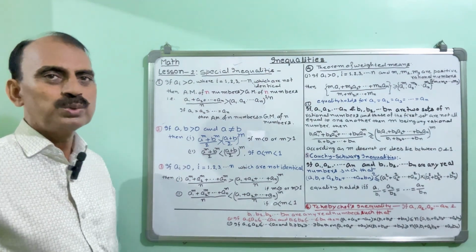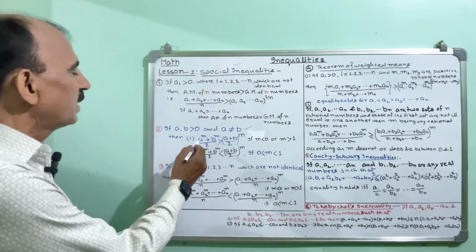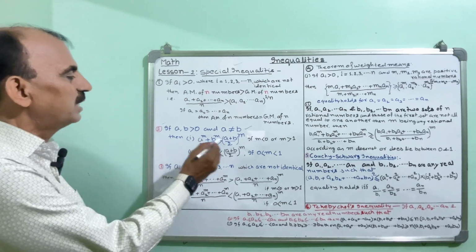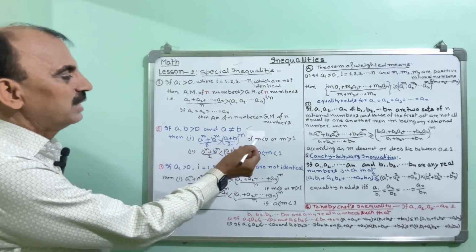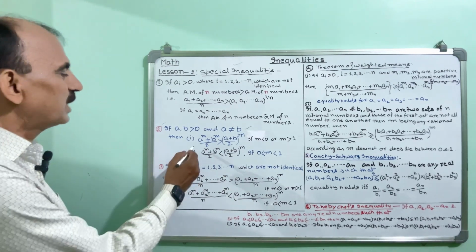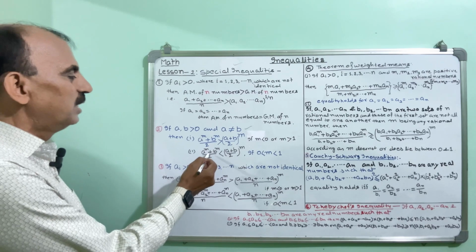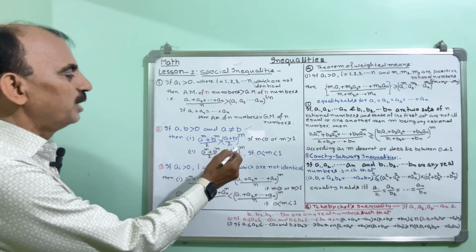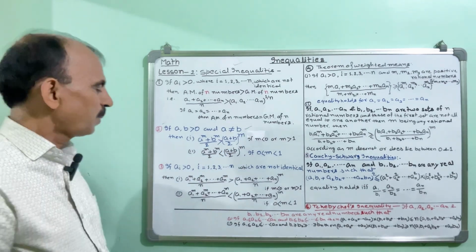Next one है, if a and b is greater than 0 and a is not equal to b, then first one है (a to the power m plus b to the power m) divided by 2, this will be greater than ((a plus b) divided by 2) whole power m, if कंडीशन है m इज लेस देन 0 और m इज ग्रेटर देन 1। इसी में सेकंड है (a पे पावर m प्लस b पे पावर m) डिवाइड बाय 2, दिस विल बी लेस देन ((a प्लस b) डिवाइड बाय 2) पे पावर m, कंडीशन है m इज ग्रेटर देन 0 और लेस देन 1।